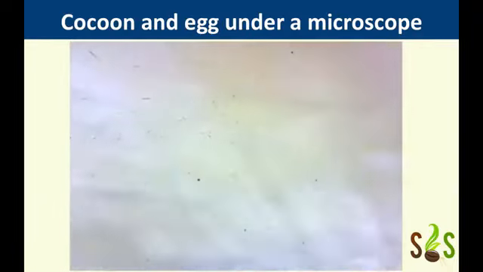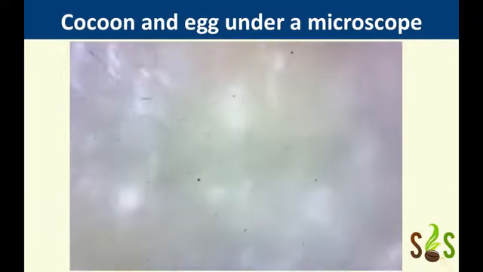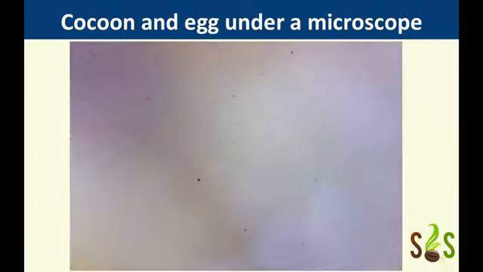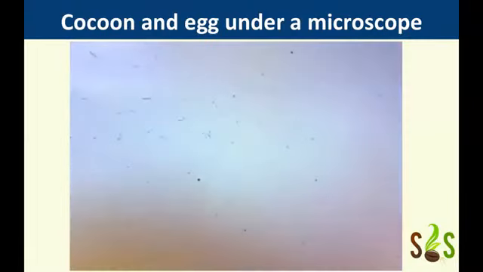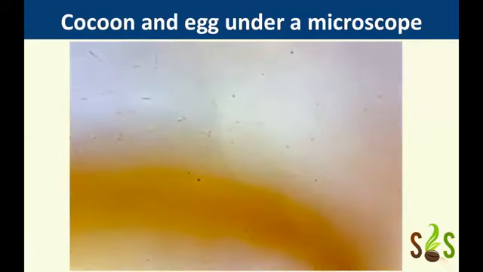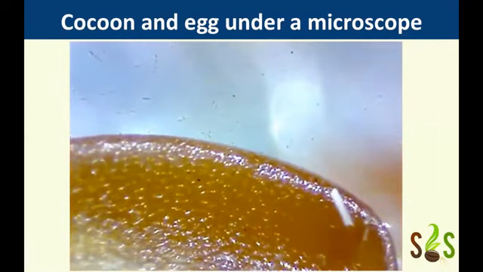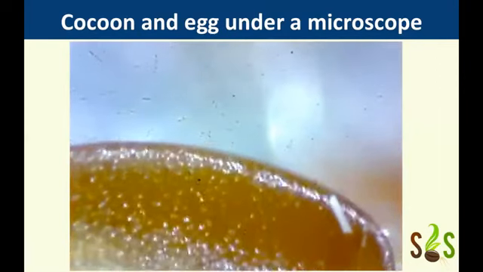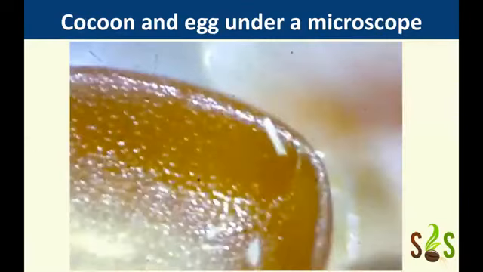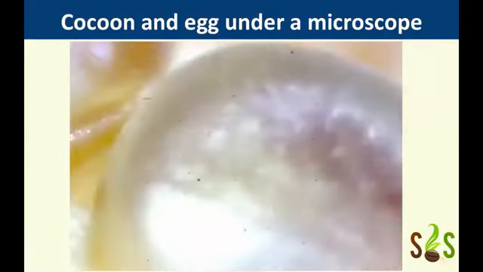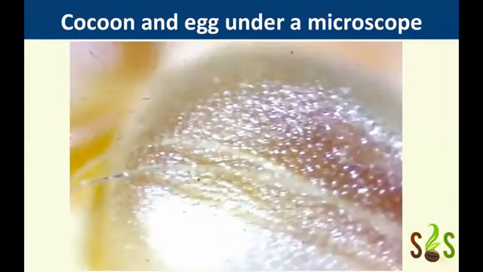So let's explore these fibers. Yes, we can see these very shiny silk fibers on the surface. And then we also have plenty of eggs lying near these fibers. So there are a lot of these eggs. Let's just zoom in on one of the eggs. So this is how the egg looks at more than 50 times the magnification of the actual length. And yeah, we have a couple of eggs over here, and this is how the eggs look.